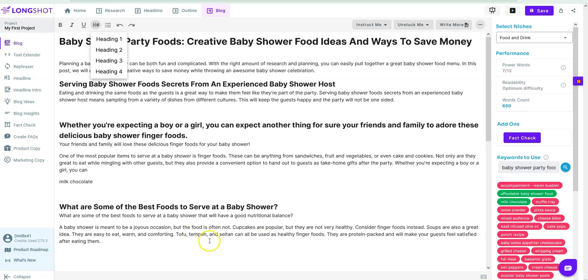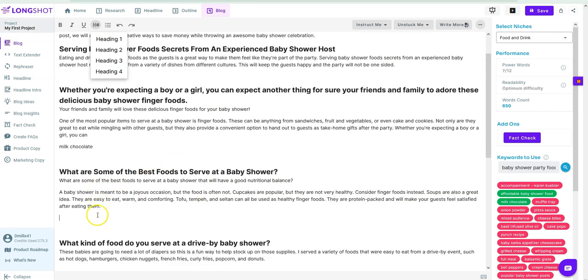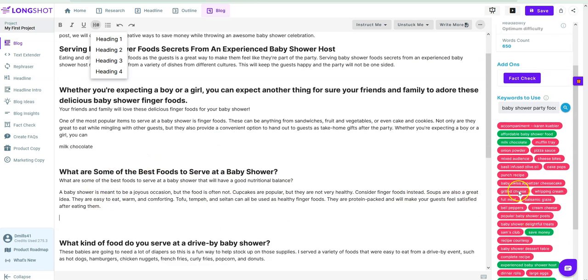Okay, so I added some more stuff in here, but I'm pretty sure you're not going to be wanting to eat tofu. So you do want to watch what you're writing, what it's coming out with. But really the cool part about Longshot is that you can come over here and grab some of these keywords, like grilled cheese, whipping cream. And so it did a lot of the research for us. So that has a huge advantage over here. So you can help steer this, which they call the dance. You want to do a little bit of typing and then let it finish up the writing as well.